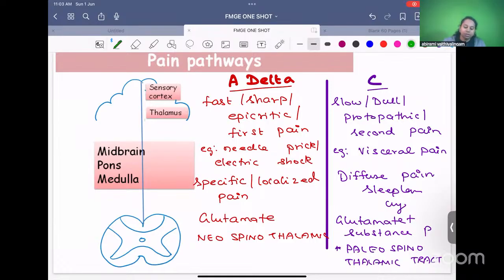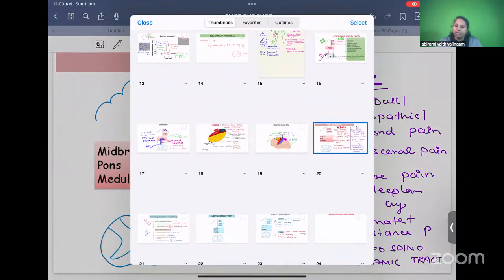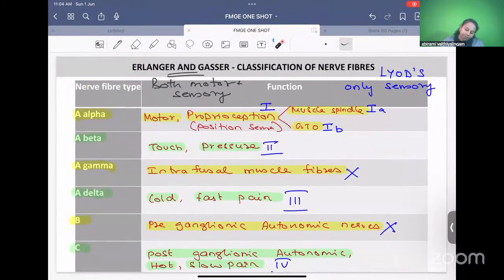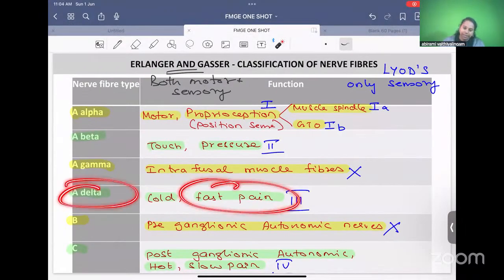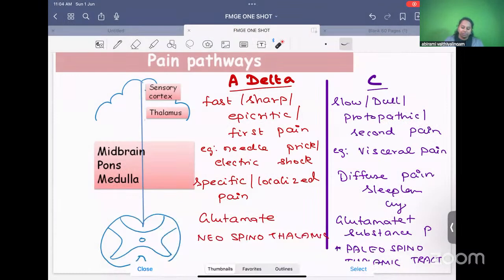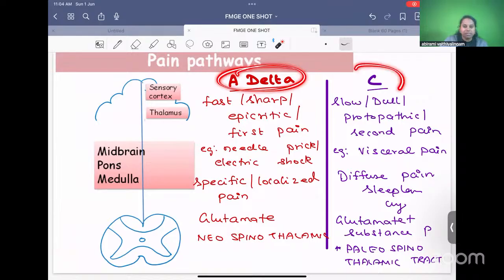What are the two types of pain pathways? Can you recollect the Erlanger and Gasser classification? What are the two fibers which will carry pain? Fast pain A delta, slow pain C fibers. So the two fibers which carry pain are A delta and C. Excellent, Sonal, A delta and C. Very good. That is why we have two types of pain pathways: the A delta pathway and the C pathway.